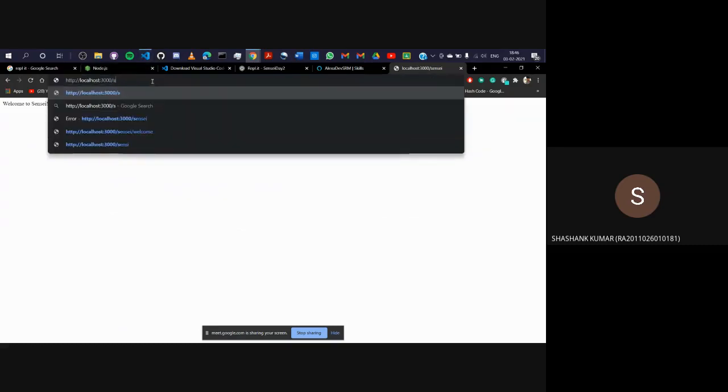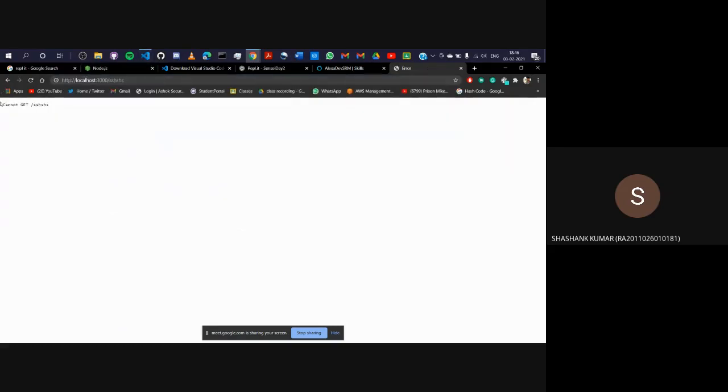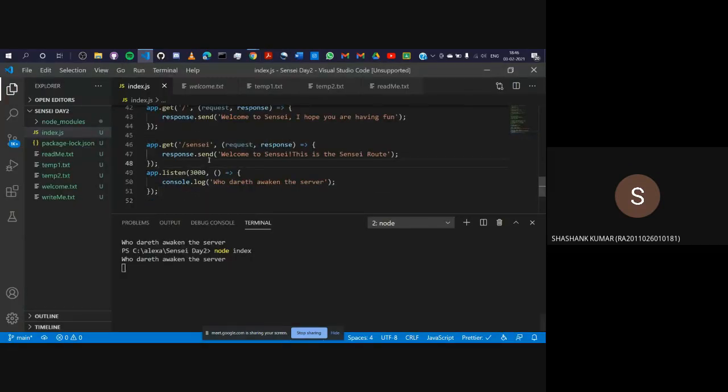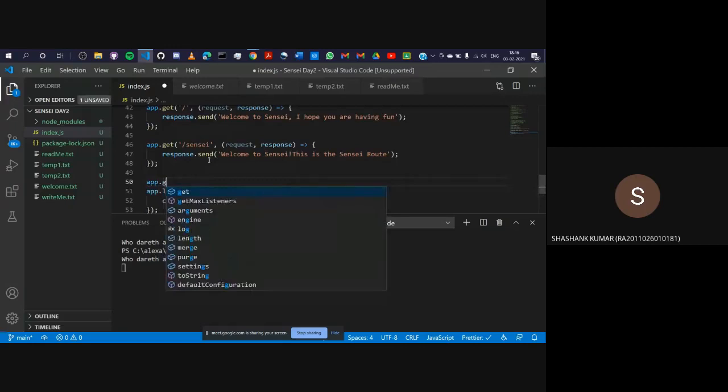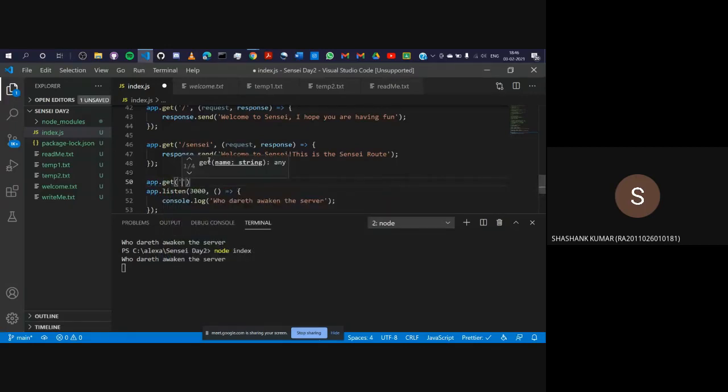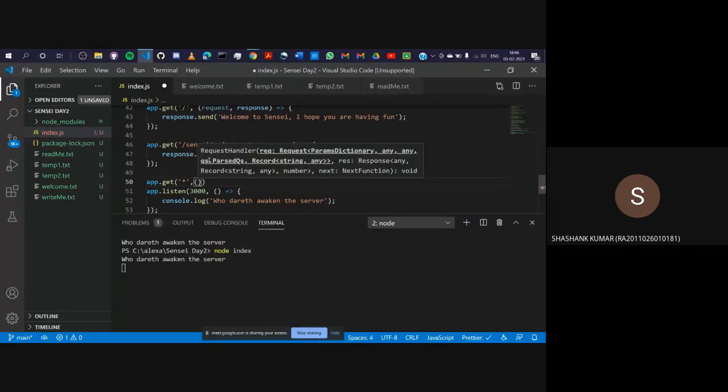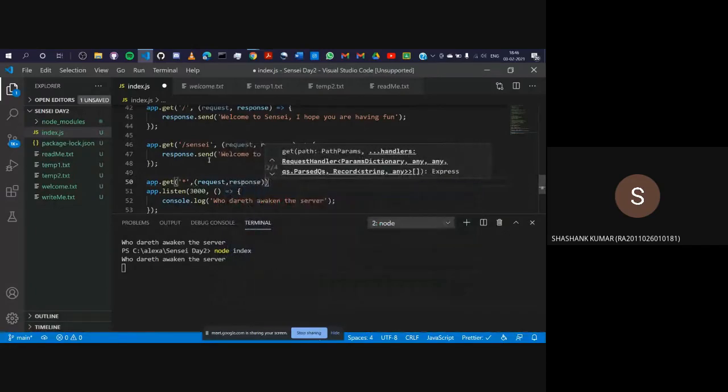For example, do you know when you enter a wrong website, it gives you an error 404. This page does not exist. So let's create our own error 404 page. What if I enter some gibberish? It will again send this. This is not very pretty. So I'll go back and I'll enter app.get. I'll create a default route. I'll just add an asterisk here, a function, a request, and a response.